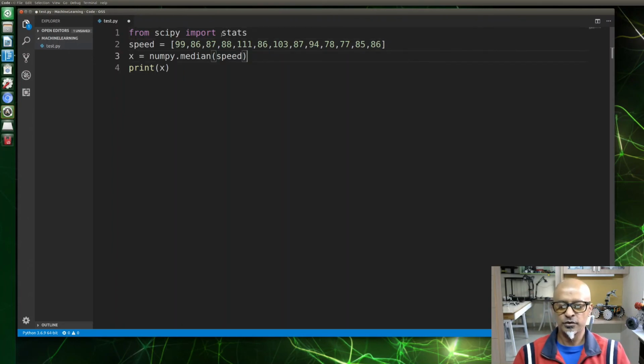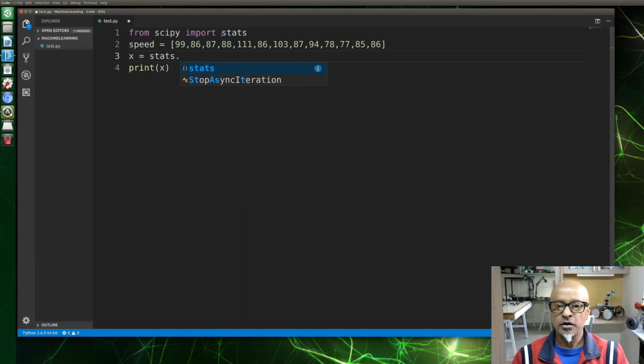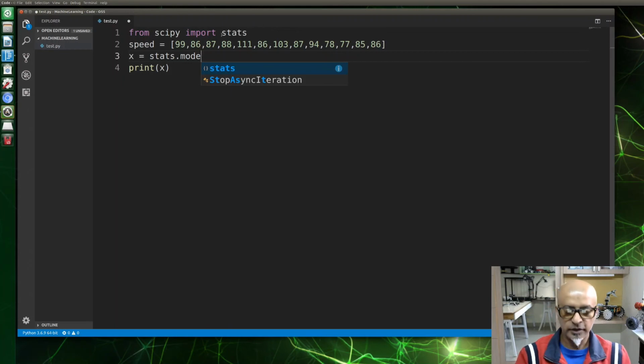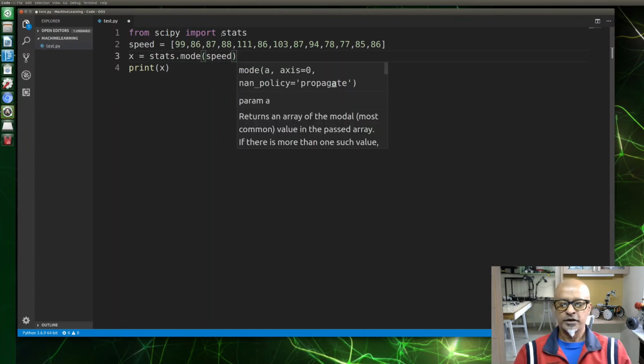And what we need to do is x equals, since there is no numpy, we can remove numpy. x equals stats dot mode, that is the method name, and then what we need to calculate is the speed of the bike which is being repeated. All right, now print x.